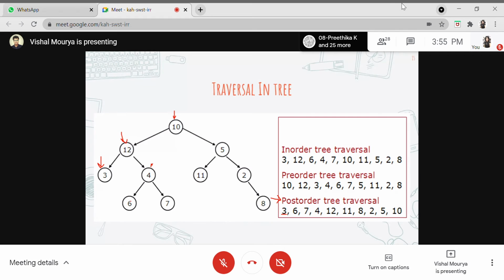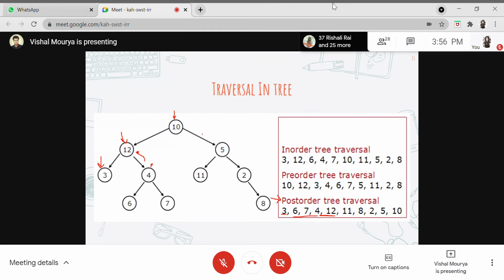We will first print the left node value, then the right node, and then the root. So 6, 7, 4 will be the post-order traversal for this particular right subtree. Then the recursive call will return to this particular node, and then 12 will be printed. This is how the left subtree would actually be recursed and printed on the console.